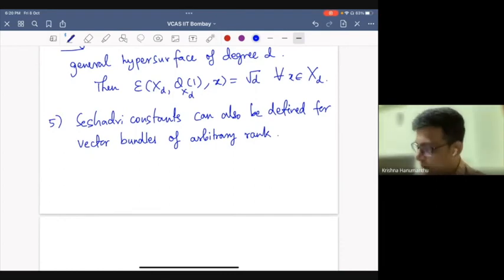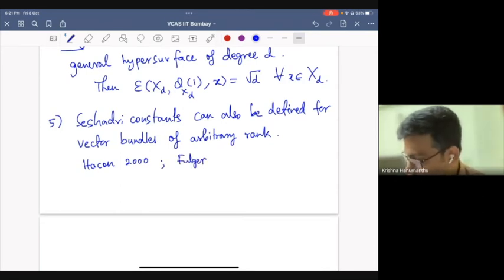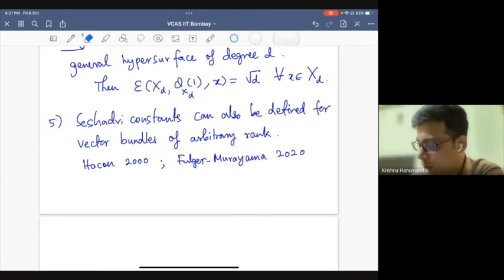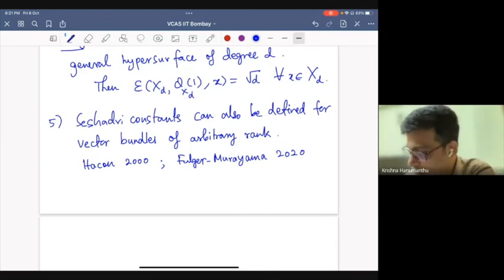I don't want to get into the definition because it requires quite a bit of notation, but Christopher Hacon defined them and studied these vector bundles on curves in detail. And recently, Fulger and Murayama generalized Hacon's definition and proved a lot of results analogous to the line bundle case. So I don't have any concrete problem here that I can write, but there are many questions, I'll simply say.